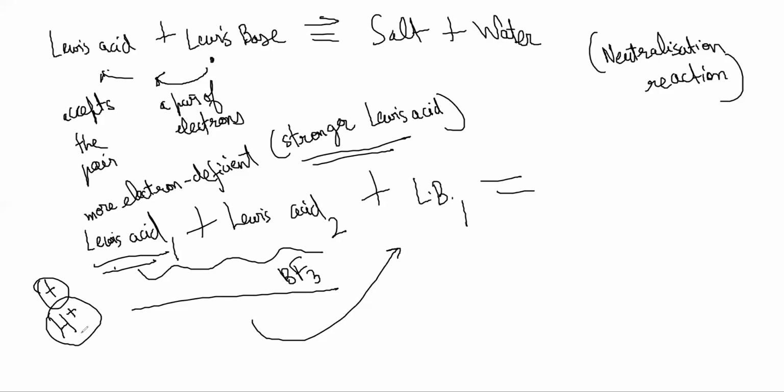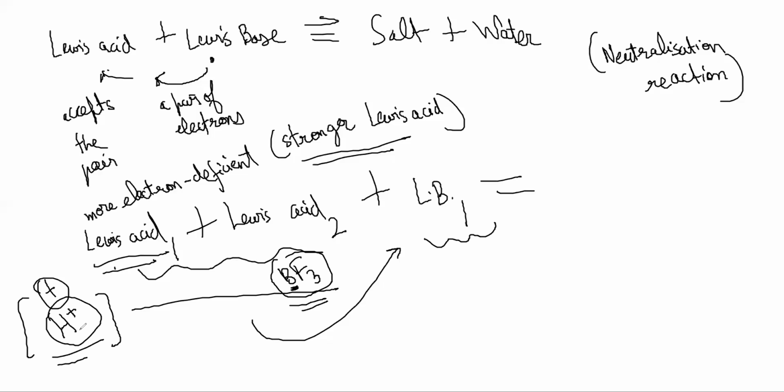Now clearly this proton is more desperate than anything else. BF3 at least has 6 electrons, no? This has nothing, and it is positively charged also, right? So if you have a Lewis base which is going to donate electrons, this will be much faster than this, right? So this will be the stronger Lewis acid.